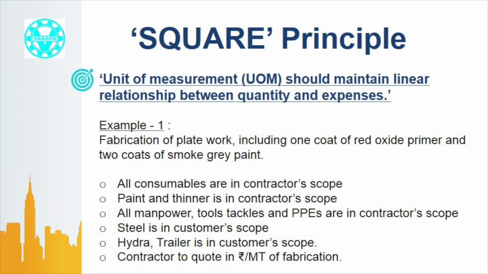U stands for unit of measurement, which should maintain a linear relationship between quantity and expenses. What does it mean? Let us take an example. A contractor received an inquiry as follows. Fabrication of plate work, including 1 coat of red oxide primer and 2 coats of smoke grey paint. All consumables are in the contractor's scope.